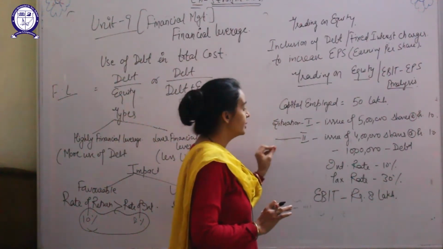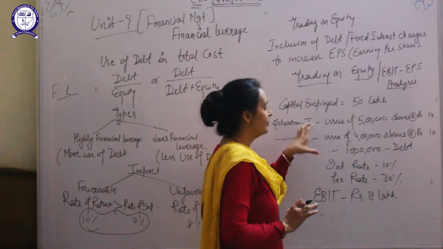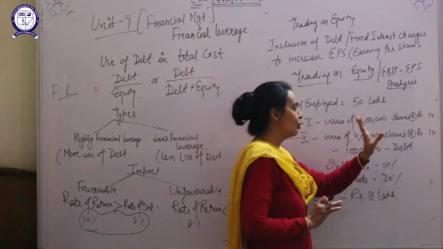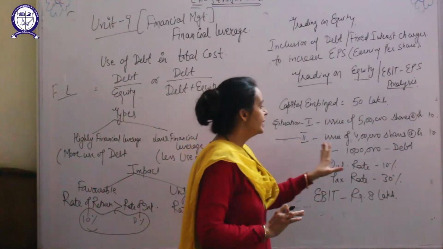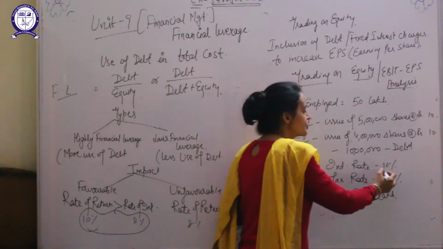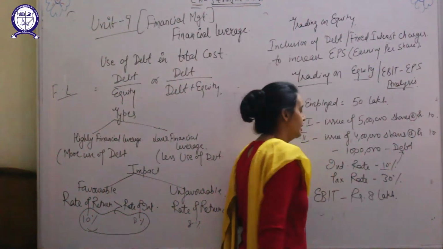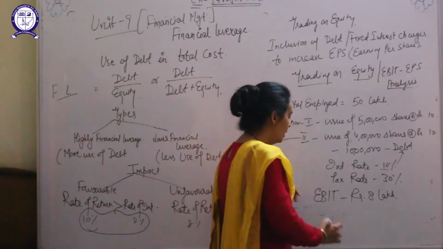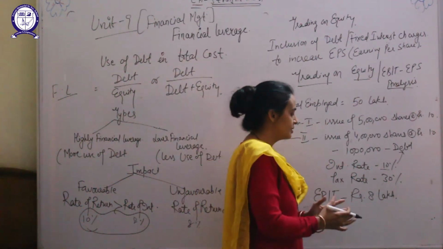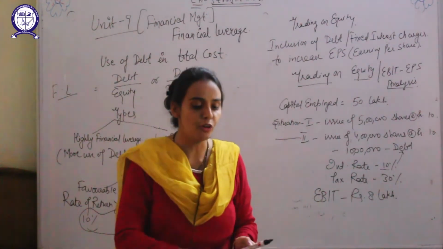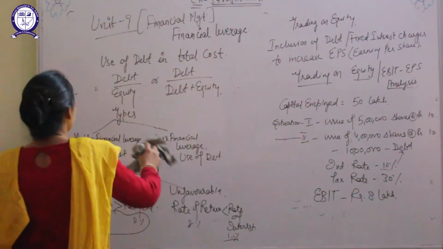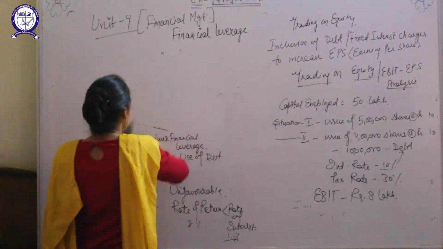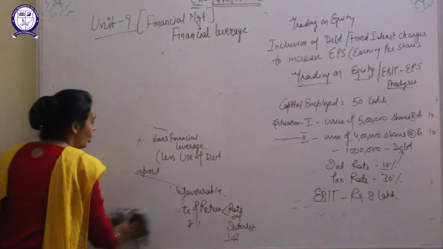In the second option, the company can use a mix of debt and shares: issue of 4 lakh shares at rupees 10, 40 lakh from equity and 10 lakh from debt. The interest rate on the debt is 10%, the tax rate is 30%, and the EBIT is 8 lakh. Now we will compare both situations to see whether the use of debt is helpful in increasing earning per share or not.